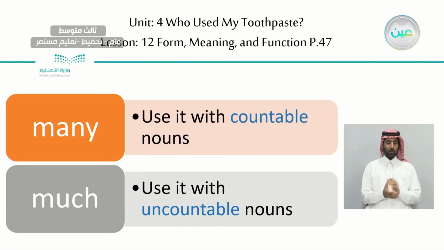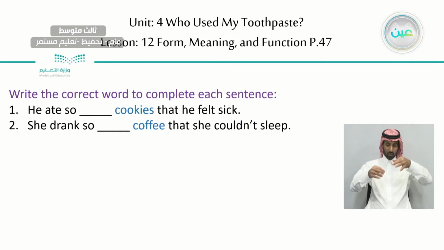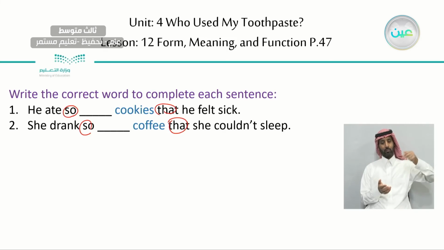So we use many with countable nouns, things we can count. We use much with uncountable nouns, things we cannot count, okay? Now, this is just an exercise. Choose the correct word to complete each sentence. We have so and we have that. Here we have nouns.